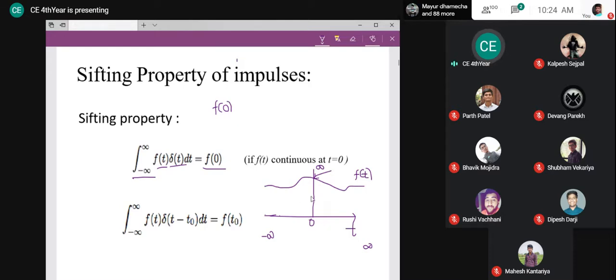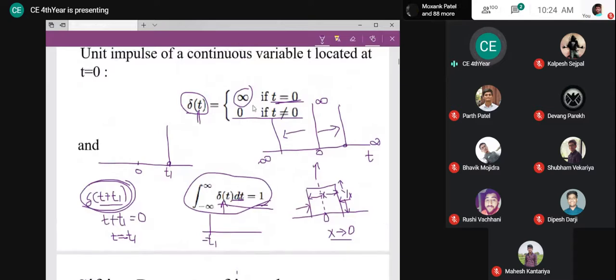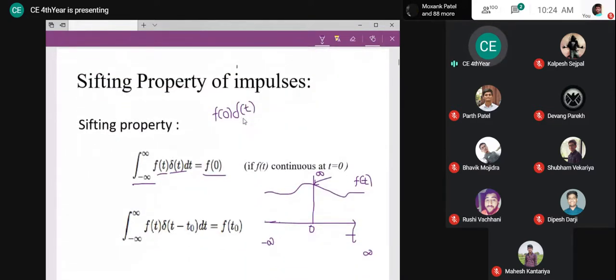What do I have as impulse? Impulse is delta t, it is infinite. So I am writing it as delta t itself, because delta t has a value at this point only, otherwise it is 0 anyway. I can represent it as delta t because delta t itself is defined as infinite at this point. I can write it like that. And this is the multiplication, that is, f of 0 is multiplied with my impulse at this point. That is the logic.